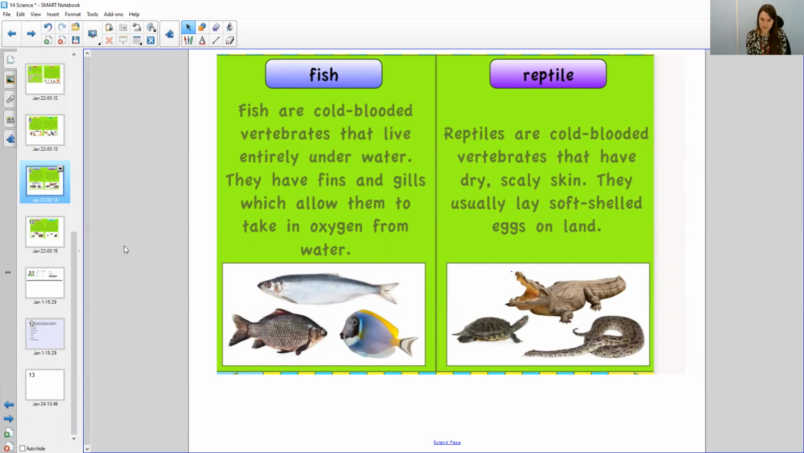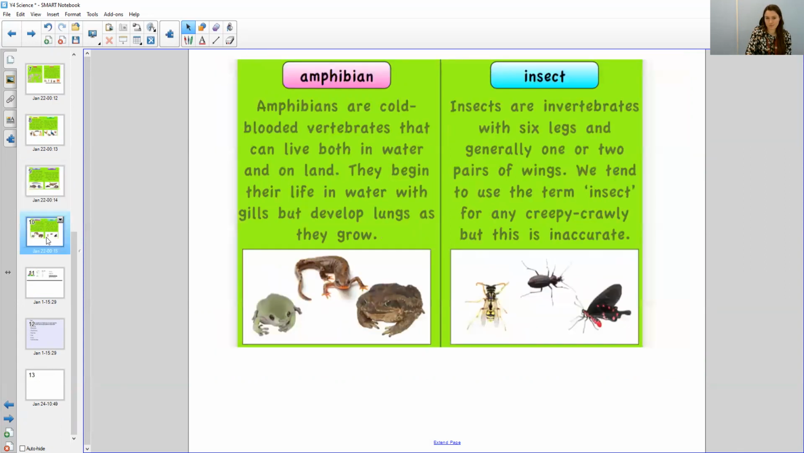Okay, fish are cold-blooded vertebrates that live entirely underwater. They have fins and gills, which allow them to take oxygen from the water. Reptiles are also cold-blooded vertebrates, but have dry, scaly skin, and they usually lay soft-shelled eggs on land. Then we've got amphibians, these are cold-blooded vertebrates, and they can live both in the water and on land. And they begin their life in the water with gills, but they develop lungs, meaning they can come out of the water as they grow.